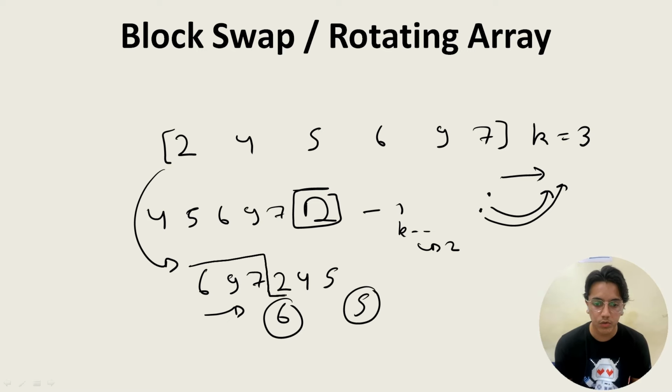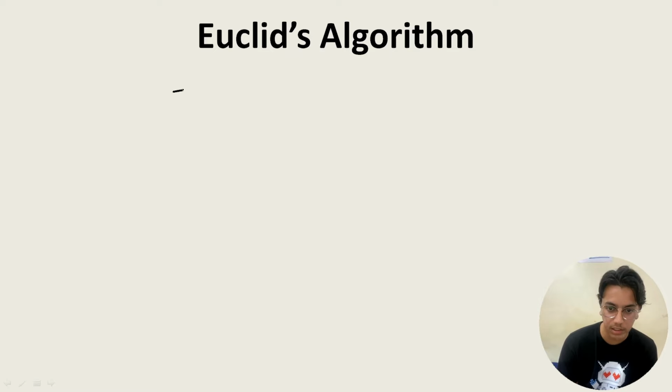Euclid's algorithm. So this algorithm is usually given to find the GCD. Supposedly 5 and 20 are there, so 5 will be the answer for the greatest common divisor, okay? So in this algorithm basically we use recursion, and the time complexity is the major MCQ that we can ask, that is log of minimum of a comma b.